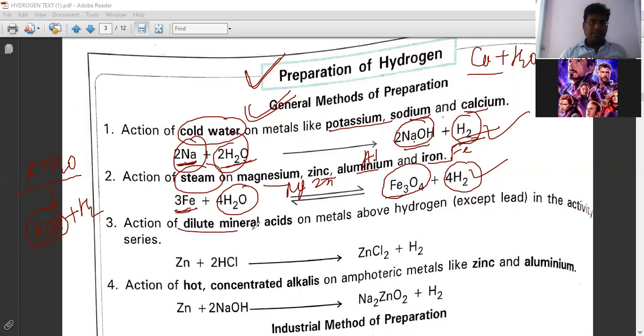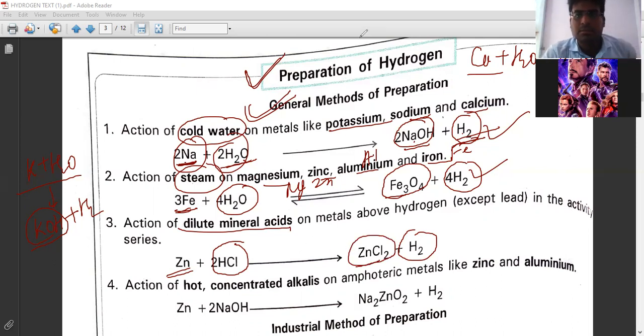Next point is when dilute mineral acid like sulfuric acid, like hydrochloric acid, is there, when we put zinc, then you will get hydrogen gas, right? Like zinc chloride is there. Okay, write these three reactions, then I will explain the next one.